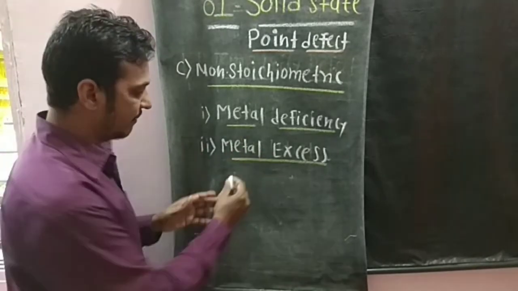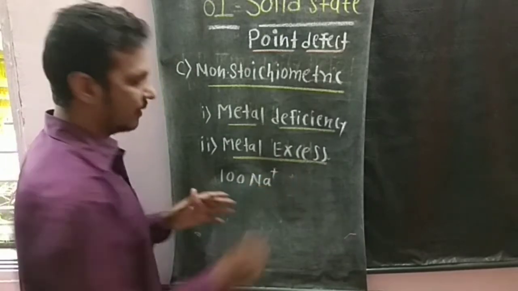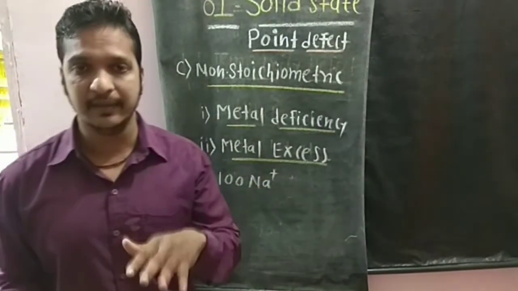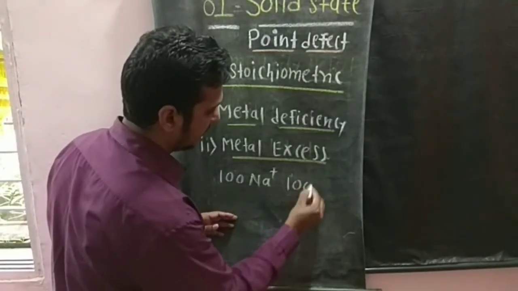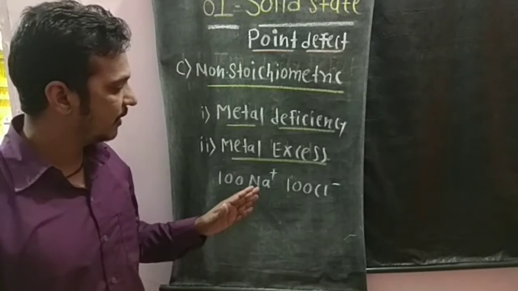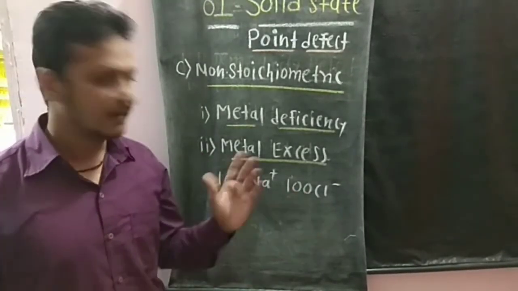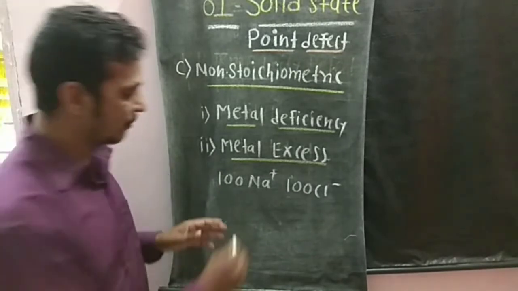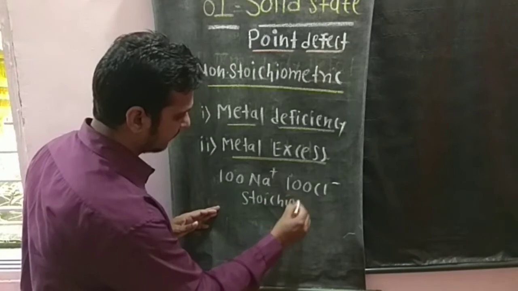Suppose we have 100 Na plus ions, 100 cations, then in that case we have also 100 Cl minus ions. 100 Cl minus ions means equal number of positive and negative ions, or equal number of cations and anions. That ratio you call stoichiometric.